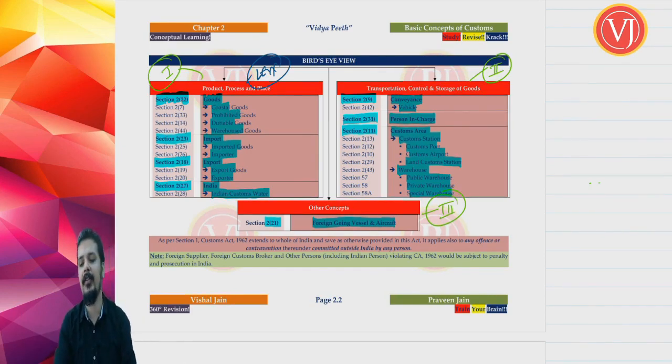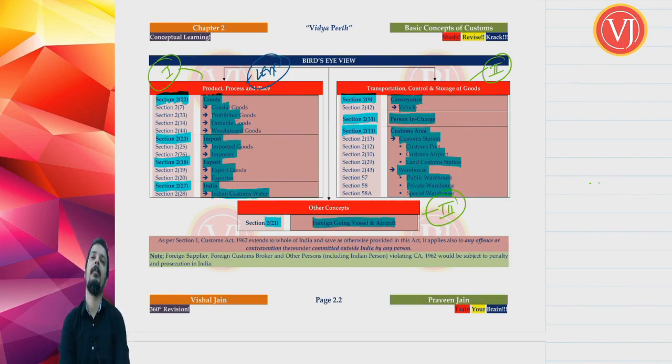So our discussion of this chapter will be divided into three parts: product, process, place. First part. The second subtopic would be transportation, control and storage of goods during your import or export. The third part is other concepts, where we'll be focusing on one term, which is foreign going vessel and aircraft. Right. Now let us start with this topic.